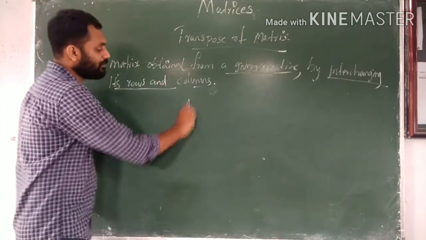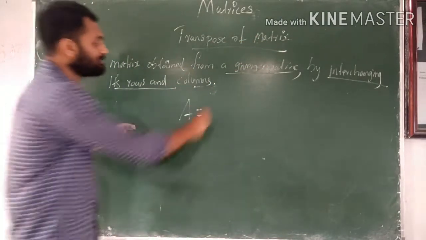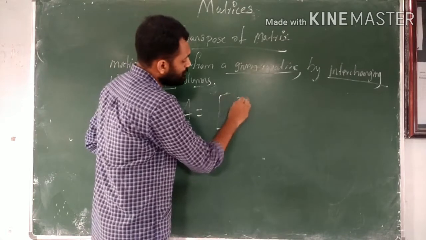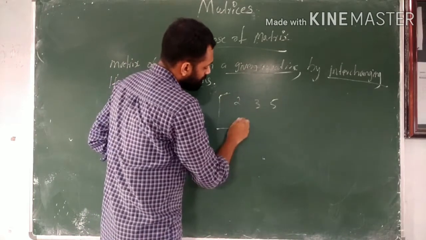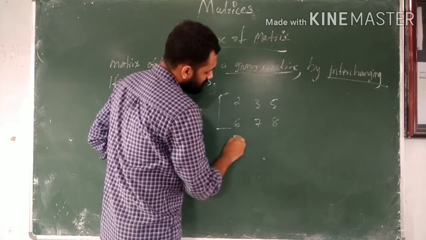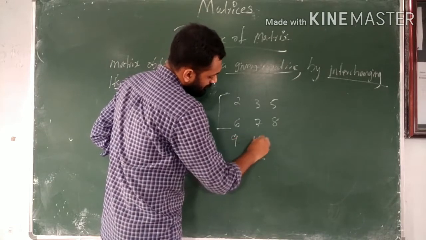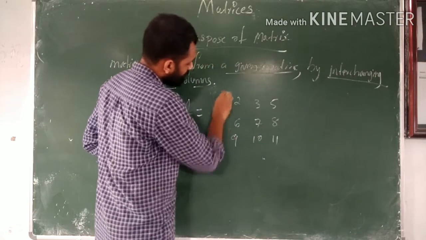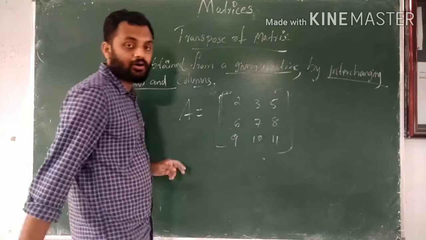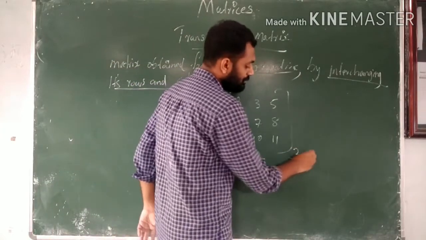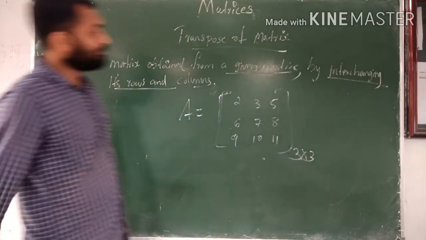For example, the given matrix A is equal to the matrix 2, 3, 5, 6, 7, 8, 9, 10, 11, a matrix of order 3 by 3.